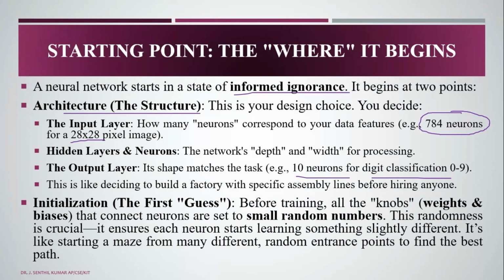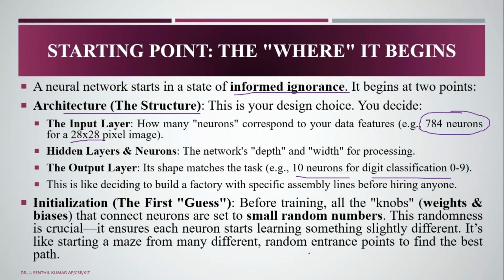Then we have the initialization. What is initialization? Before training, all the knobs, the weights and biases that connect neurons, are set to small random numbers. This randomness is crucial. It ensures that each neuron starts learning something slightly different. It's like starting a maze from many different random entrance points to find the best path.